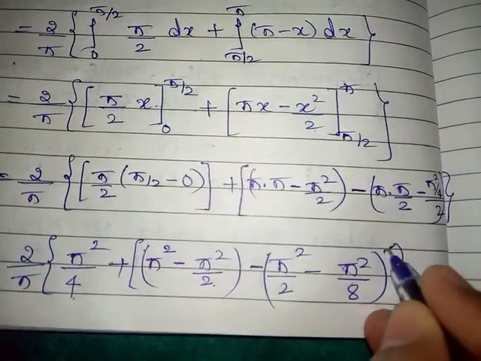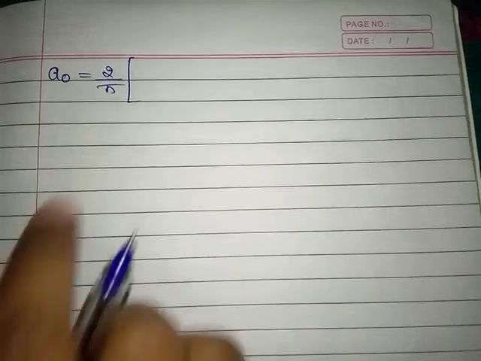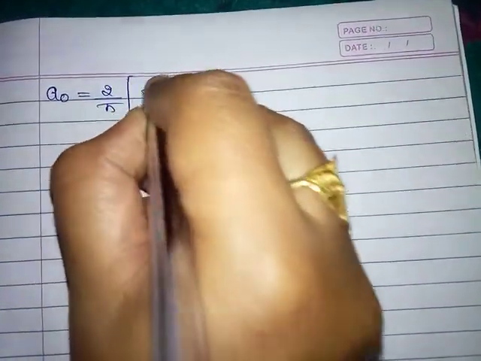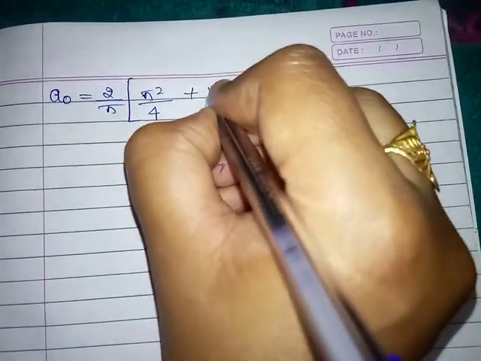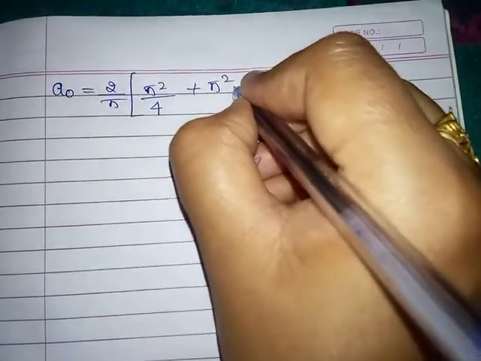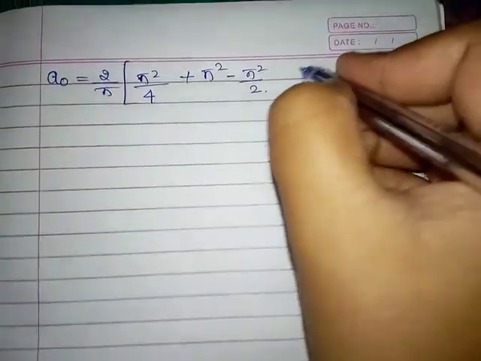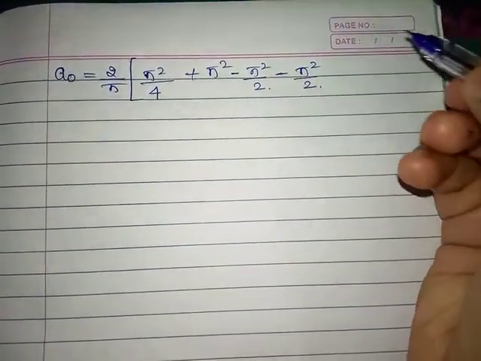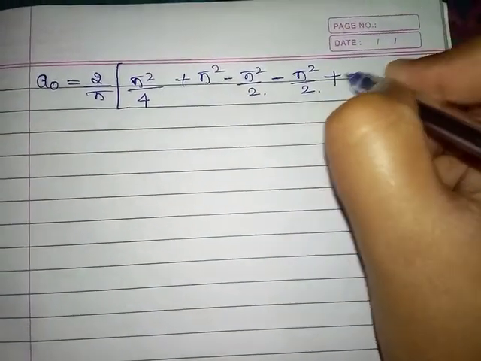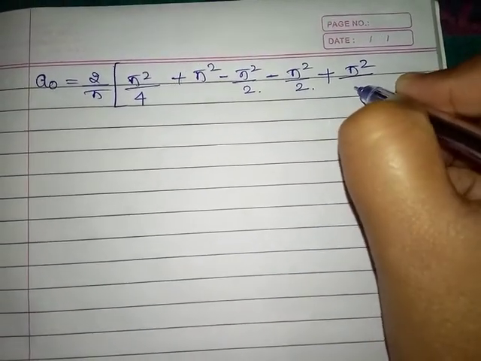This is for the second term. First simplify the term. A naught is equal to 2 by pi as it is. First term is pi square by 4 plus pi square minus pi square by 2, minus pi square by 2, then minus into minus plus pi square divided by 8.